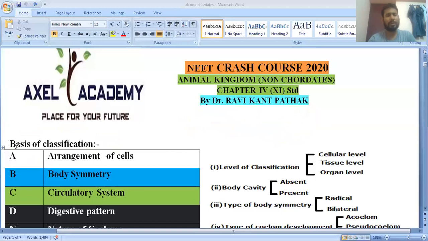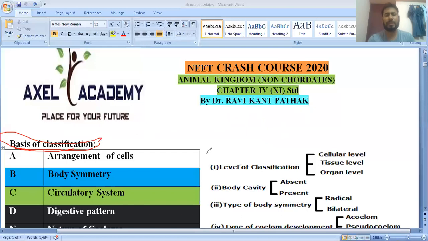Now we are going to the basis of classification. You already studied human classification. First comes the kingdom, the animal kingdom, then phylum Chordata, then class Mammalia, order Primates, family Hominidae, genus Homo, and species sapiens. It means they have a particular sequence of systematics or taxonomy.